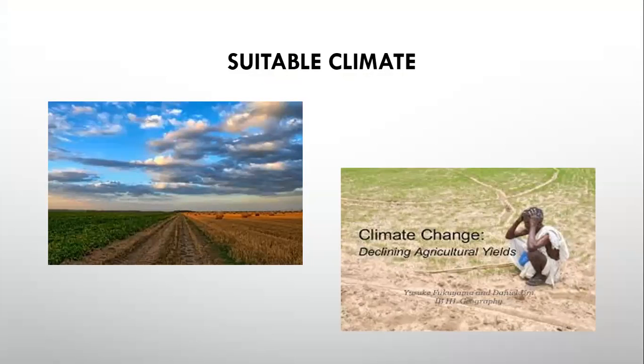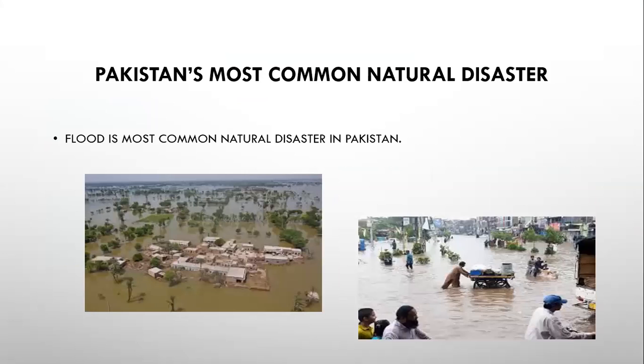The north pole has a cold climate throughout the year, so the wheat crop cannot be grown there. So a hot and dry climate is required for wheat crops. So a suitable climate also affects agriculture.